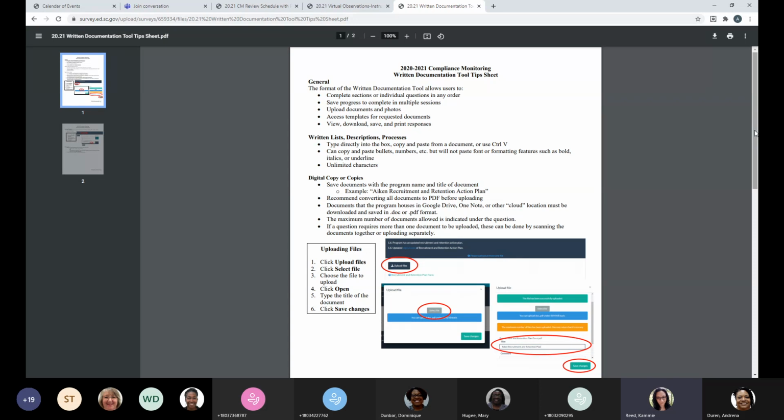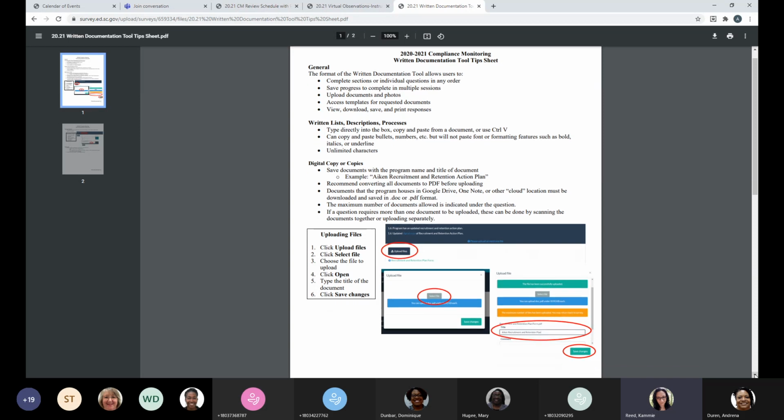It will not paste any formatting. So if you have colored fonts, any font other than Times New Roman or Arial, any bolding, italics, or underline, it's not going to format those things, and none of those things are required as part of your written documentation.